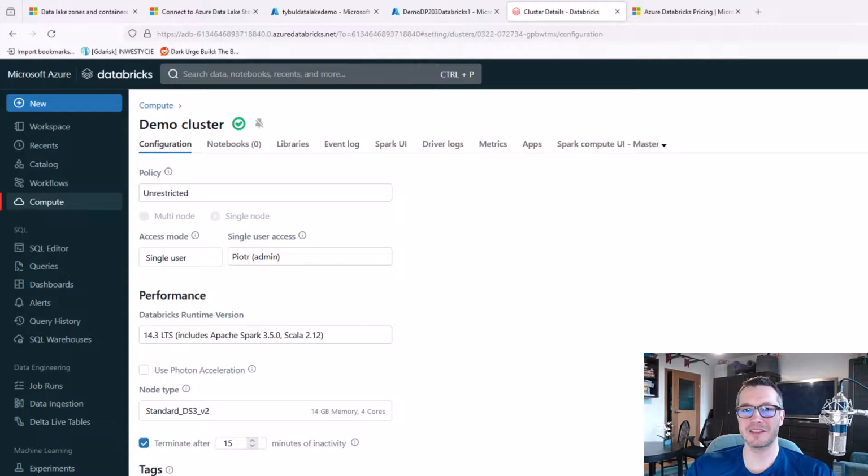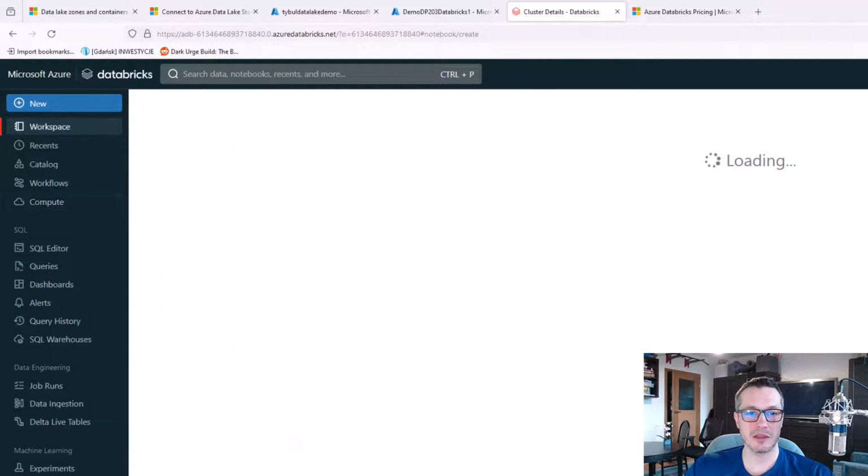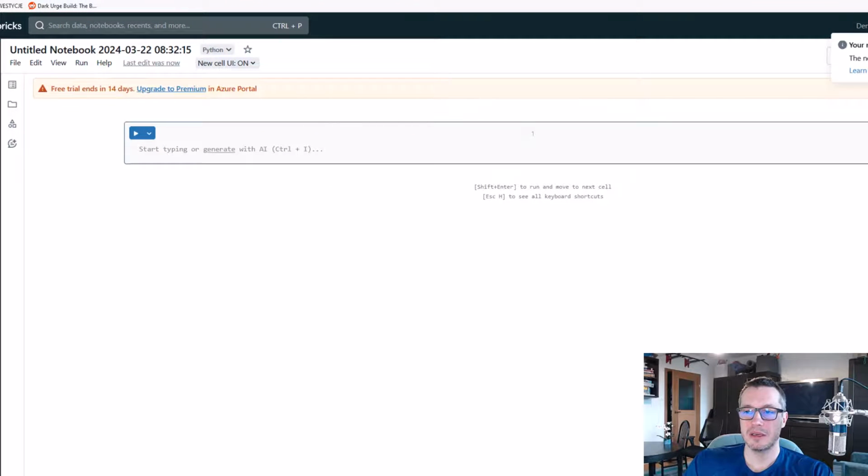All right, so let's finally do something with this cluster. What I'm going to create is something called a notebook. And a notebook is a visual way which we can use to write our code. We'll cover notebooks in future episodes. For now, let's do a very simple hello world scenario.